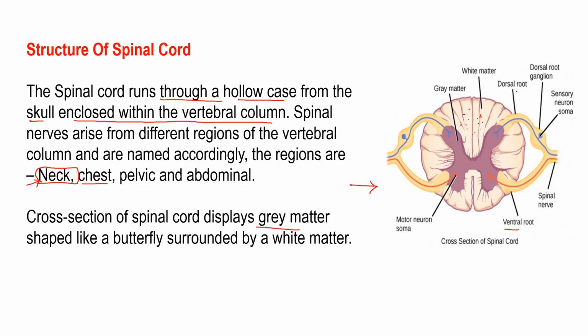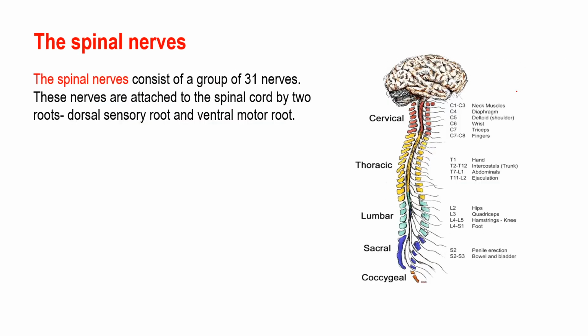Fine? Now, if we talk about the spinal nerves, basically they total 31 nerves. These nerves are attached to the spinal cord by two roots, the dorsal sensory root and the ventral motor root. Clear? In total they are 31 in number. Now let us look at the nerves which originate from the different regions and are named accordingly. For example, the cervical nerve. This is basically the neck part.